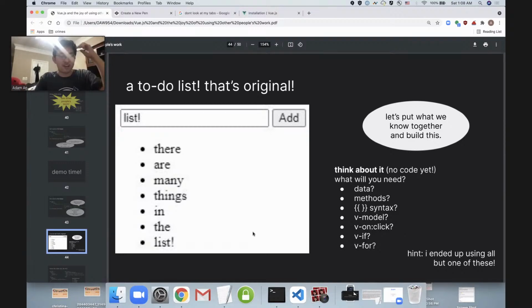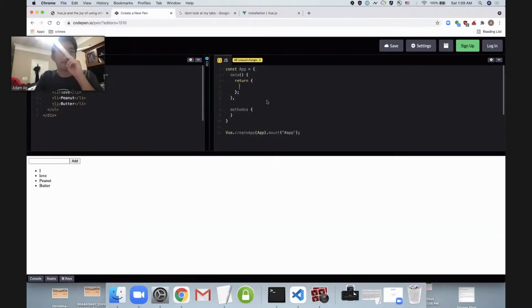All right. I hope you've had enough time to think, because just like that, I have created our skeleton code. And look at that. I've got our HTML elements, but right now everything is hard coded. So these don't actually do anything. Like I'm clicking on this button and nothing's happening. And these list items as well are literally just hard coded. And then we've got the same app as before, same everything, except I've just cleared out all of the Austin and Cecilia stuff and left us with a blank spot for our data and a blank spot for our methods.